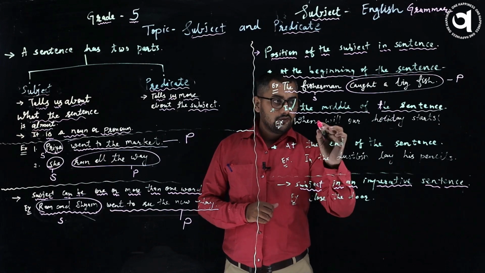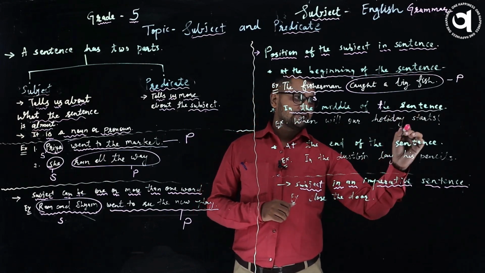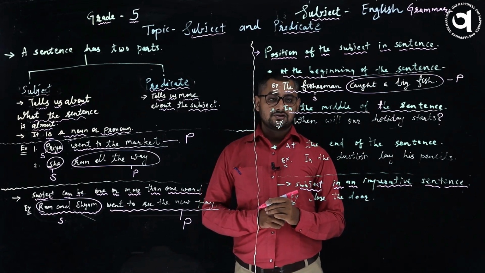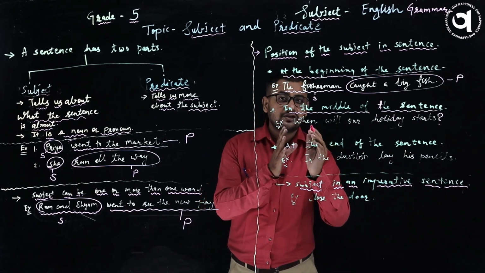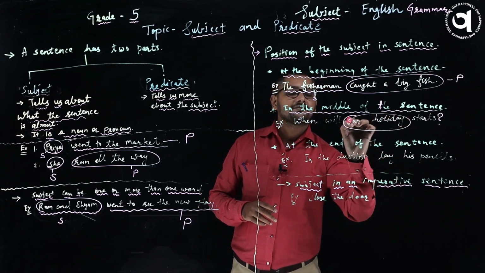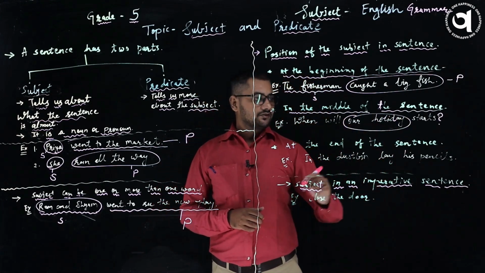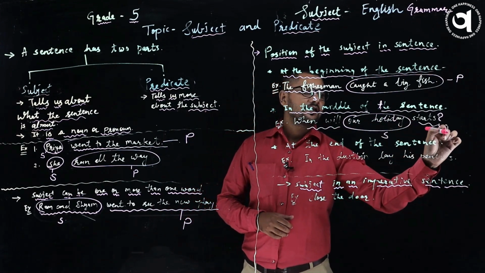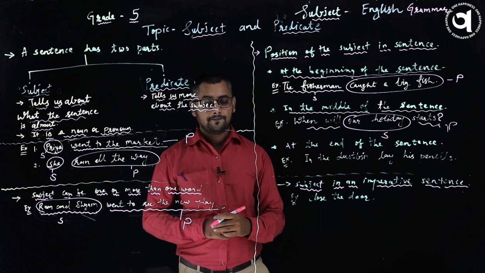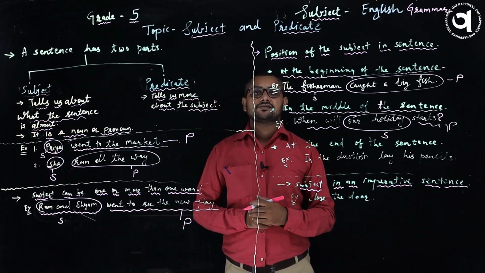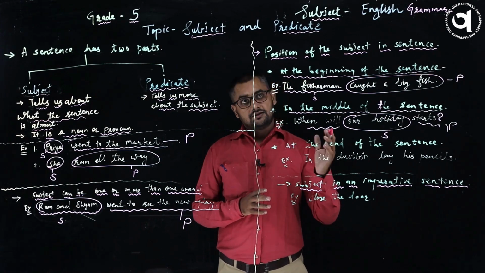How? When will our holiday start? When will our holiday start? So here you can see, when is not the subject here. The subject is our holiday. So this is the subject and the remaining everything is a predicate. So this is how we need to pay attention, especially in this class, that the position can be changed.